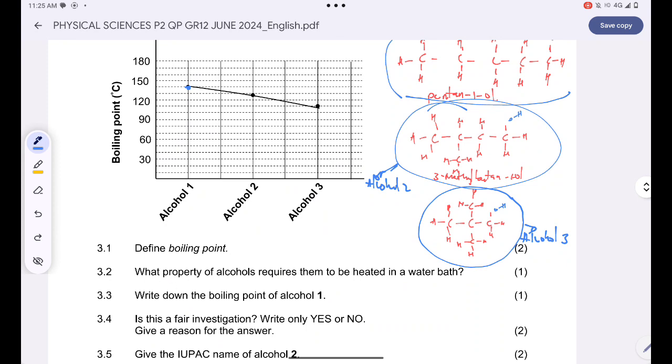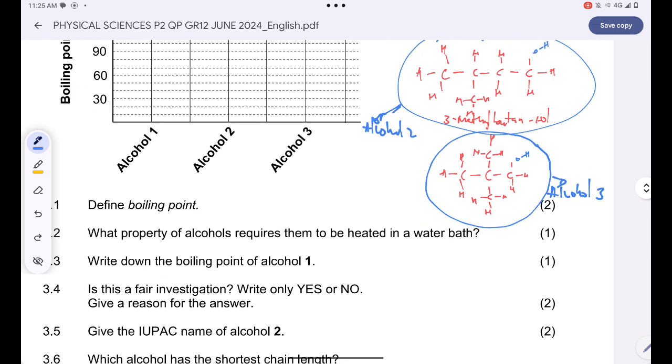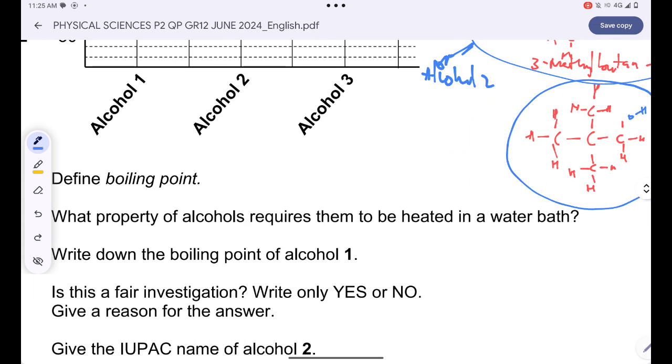Okay, what property of alcohols requires them to be heated in a water bath? They need to be heated in a water bath. Why? Because alcohol is highly flammable. Are you together? You can say it's flammable, or you can say it's highly volatile. So alcohols are just flammable.